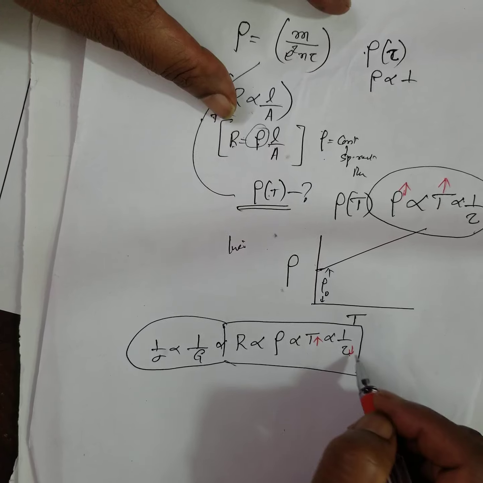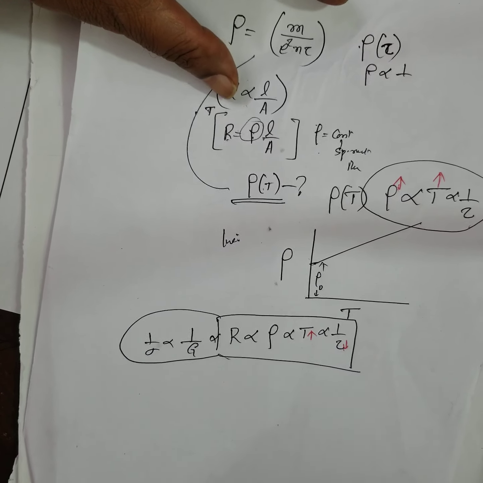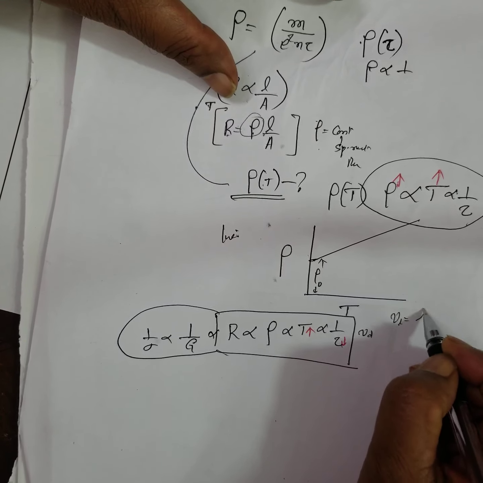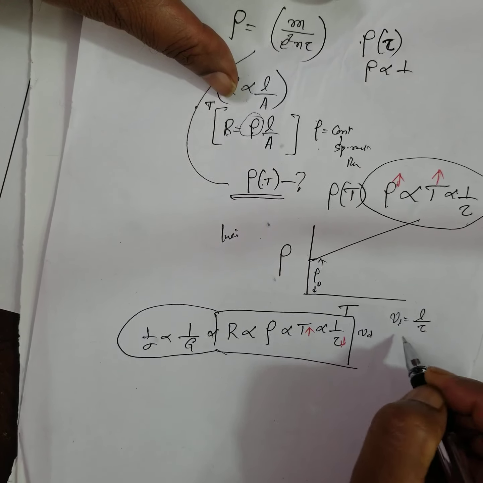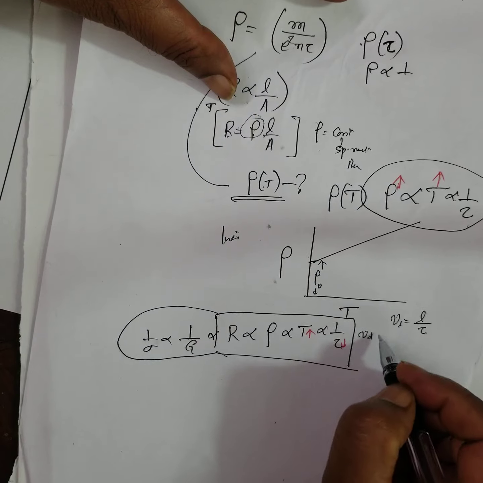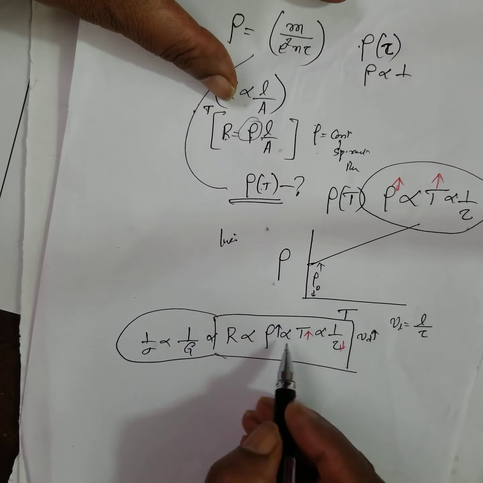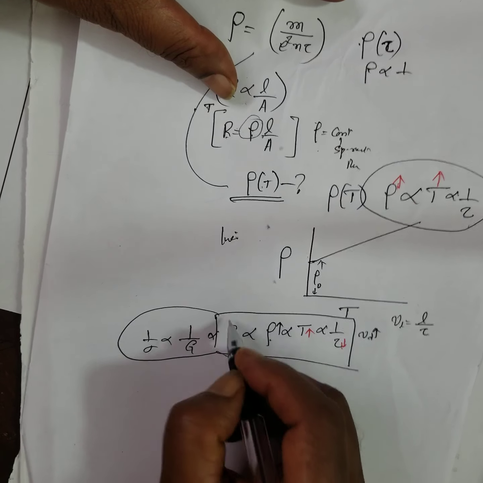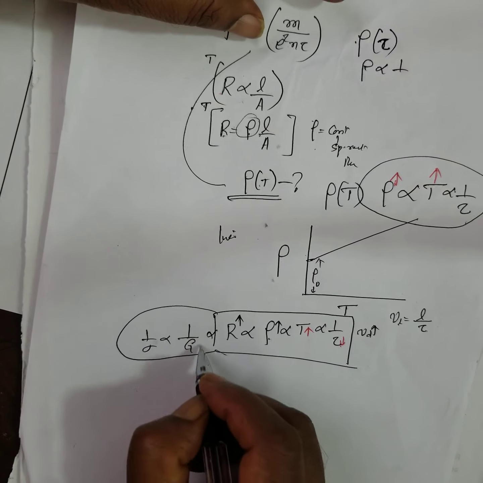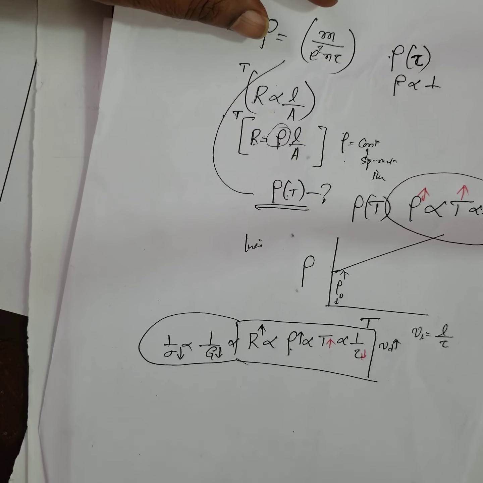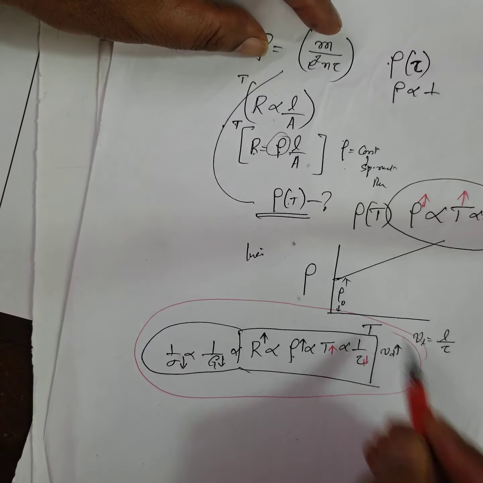Relaxation time decreases. What happens to the drift velocity? Drift velocity is equal to distance by relaxation time. Drift velocity increases. Specific resistance increases. Resistance increases. Conductance decreases. Specific conductance decreases. All possibilities you have to remember.